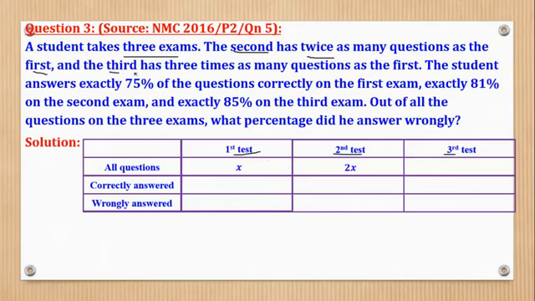The third has 3 times as many questions as the first, so if the first one is x, the third will have 3x. The student answers 75% of the questions correctly on the first exam, so the ones which are correct are 75%, which is 0.75x.